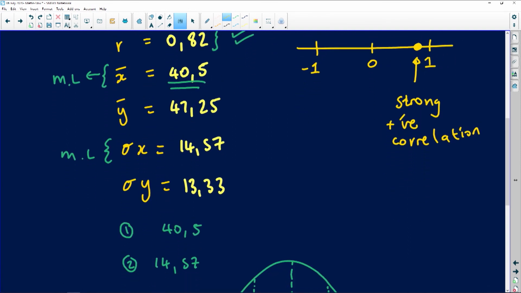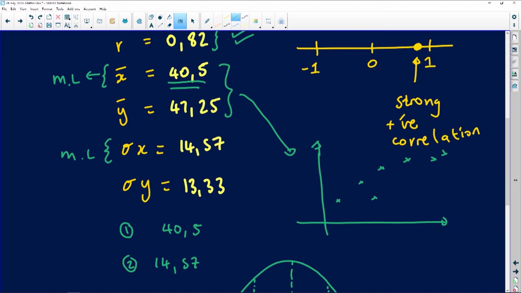So somebody's probably wondering, why would you ever need the X bars and the Y bars? Well, just in closing, the X bar and the Y bar are normally what you use after you've done your scatter plot. So you would have your scatter plot and you will be plotting your points. This is what will be happening. And then after that, you can draw the line of best fit.